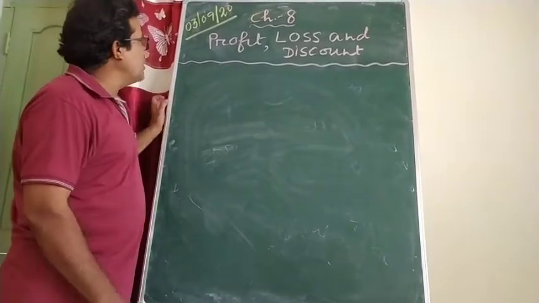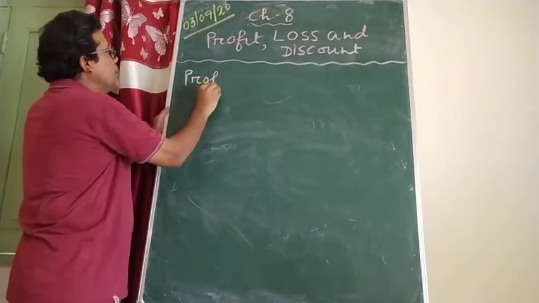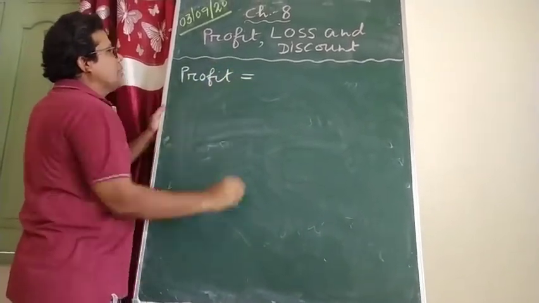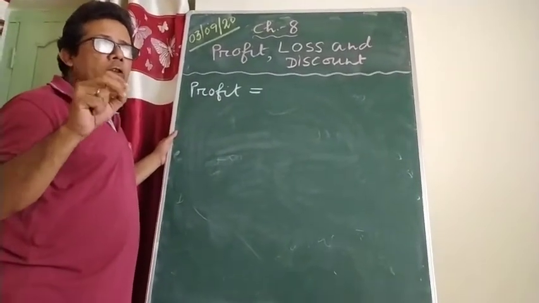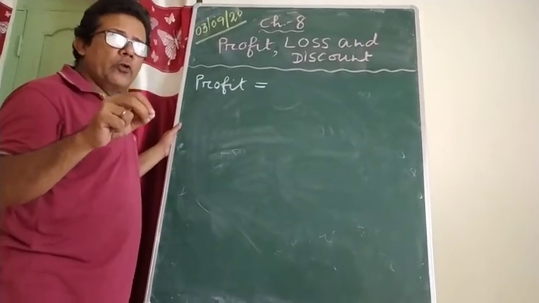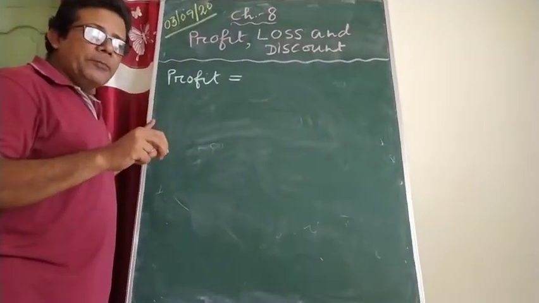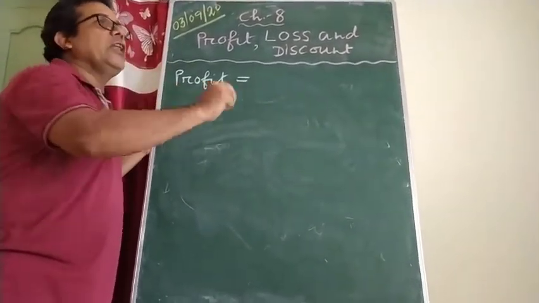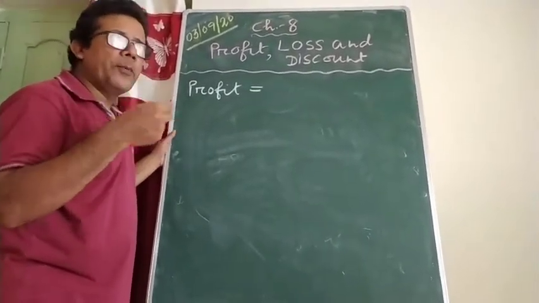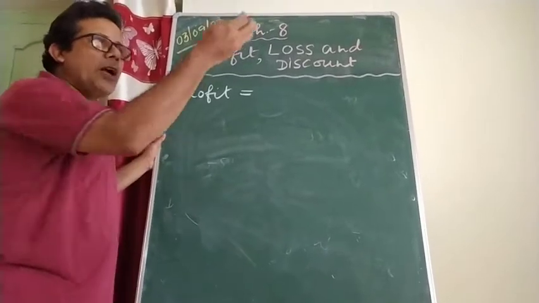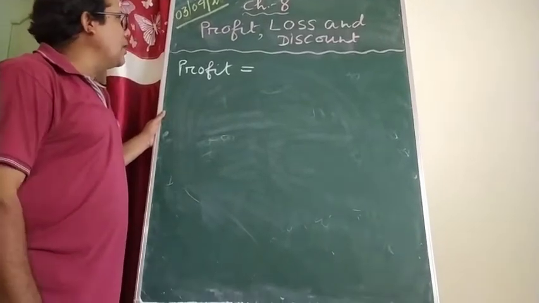Now, in the beginning, I am talking about profit. We all know profit means when your selling price is more than the cost price, then only you will be able to earn profit. Selling price means the price at which you are selling your commodities to someone else. And what is cost price? The price at which you are buying or purchasing is called cost price.